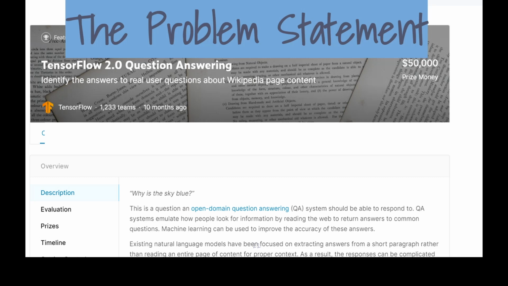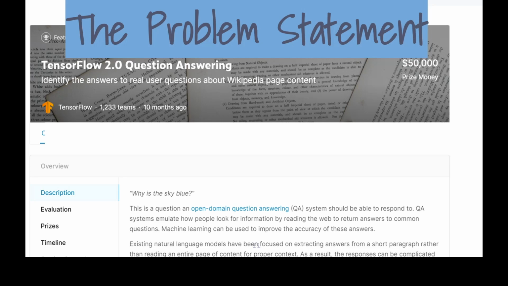Existing natural language models have been focused on extracting answers from a short paragraph rather than reading an entire page of content for proper context. As a result, the responses can be complicated or lengthy. A good answer will be both succinct and relevant. Our goal is to predict short and long answer responses to real questions about Wikipedia articles.